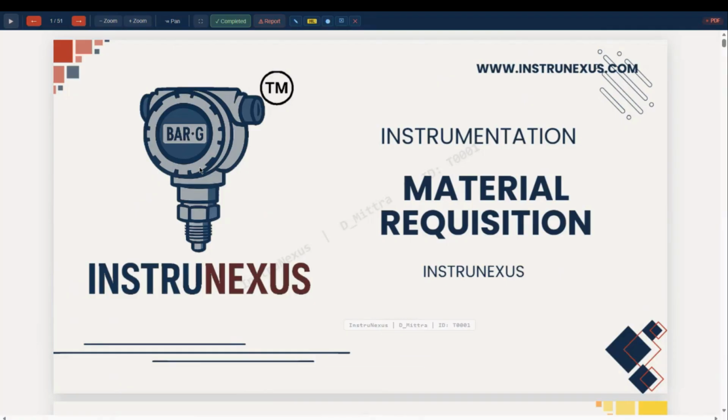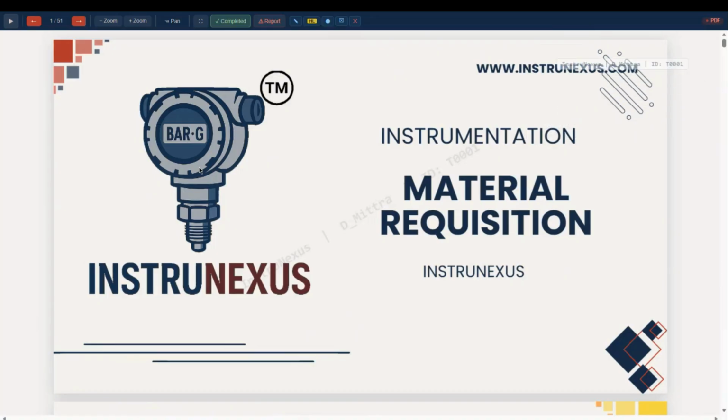So every procurement procedure follows the material requisition procedure. It is important to know how to prepare it, what documents are required as inputs, what documents are attached with the material requisition, and how it is clubbed together to buy a particular type of instrument together. So how it is clubbed and how it is floated, given to purchase, floated.